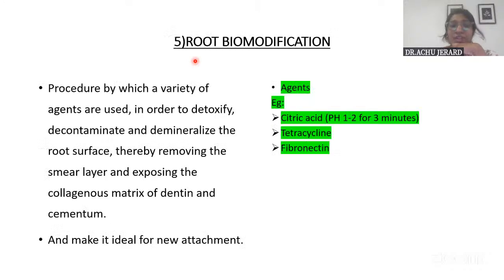So with that, I'll explain. With root biomodification, you all should know how to write a short note on root biomodification. This is one of the new attachment techniques, and this is what is being done.